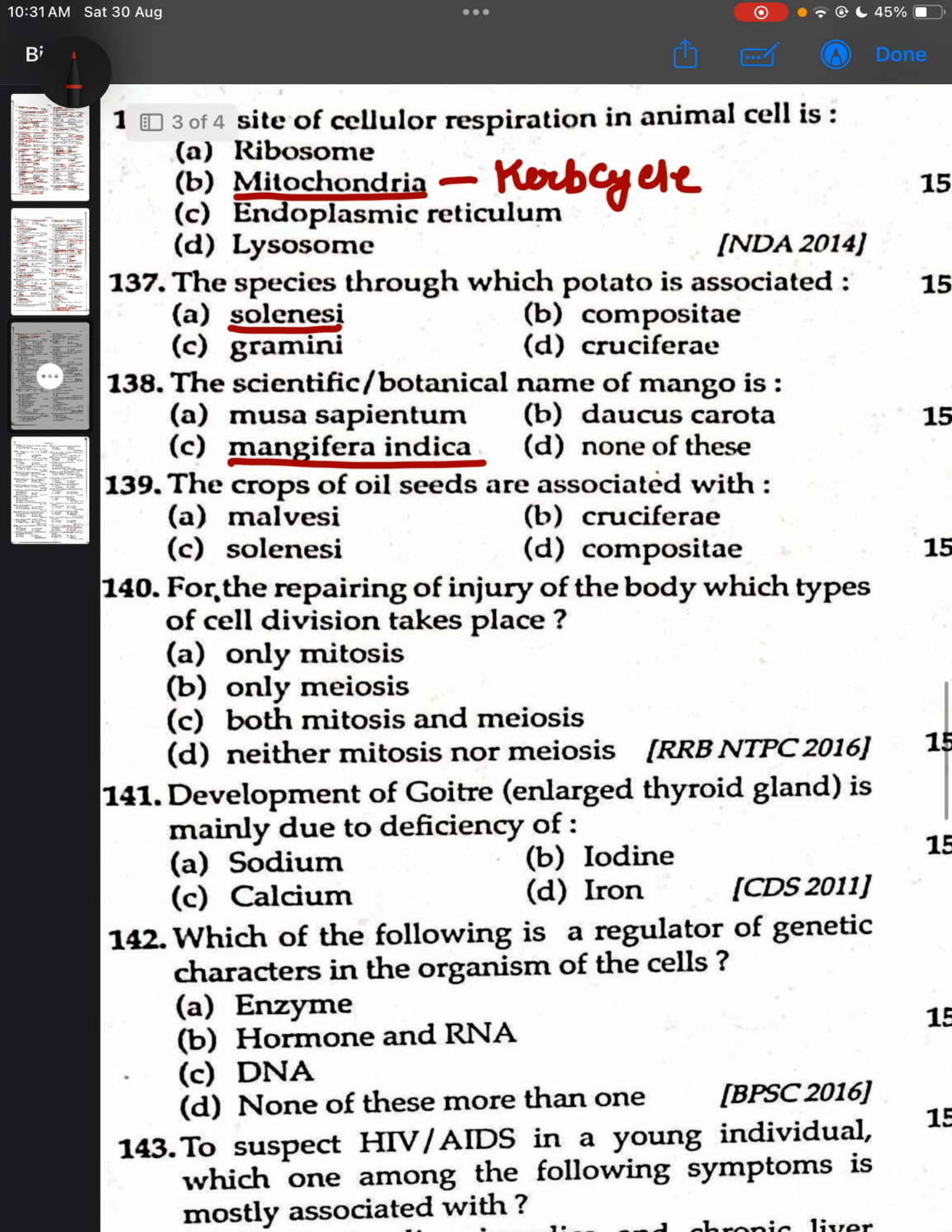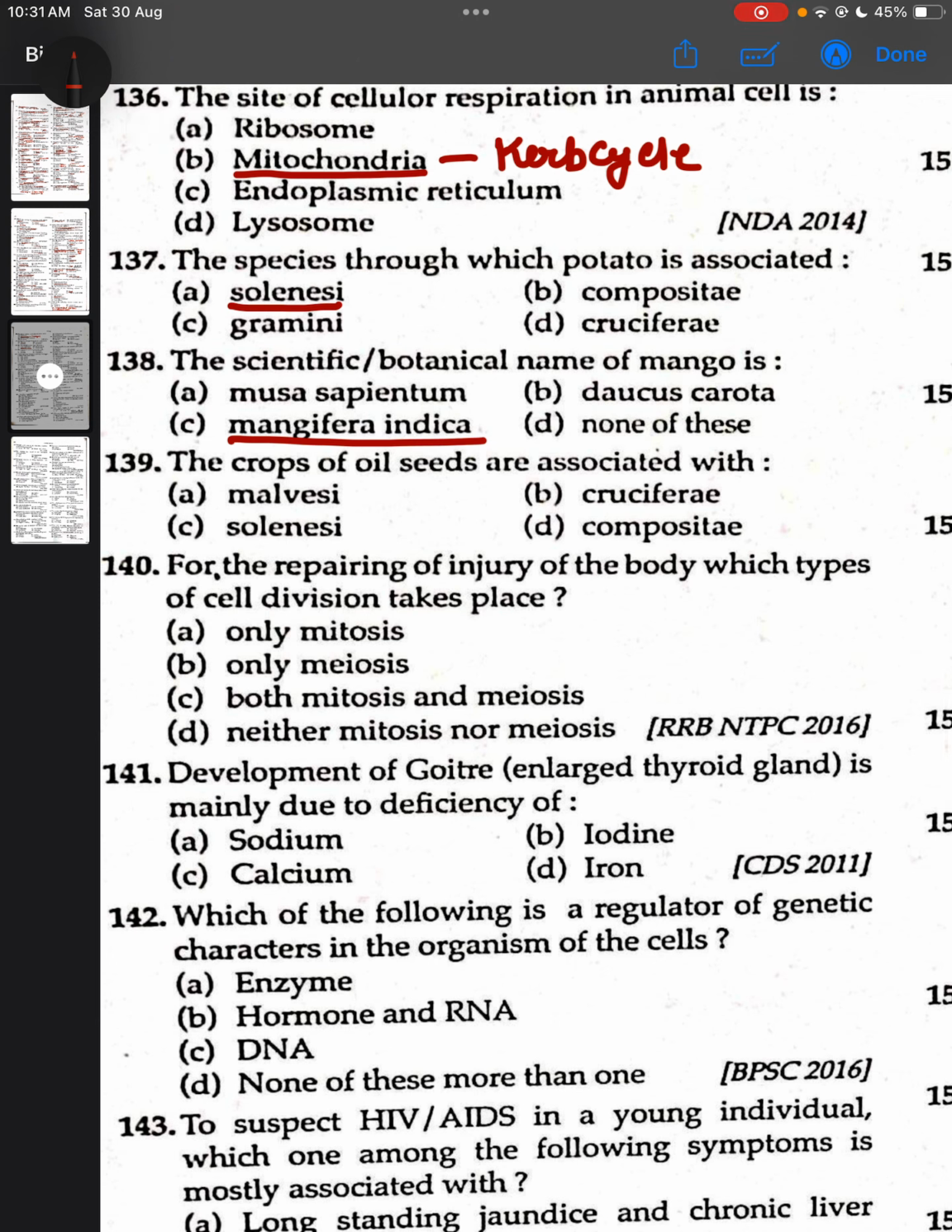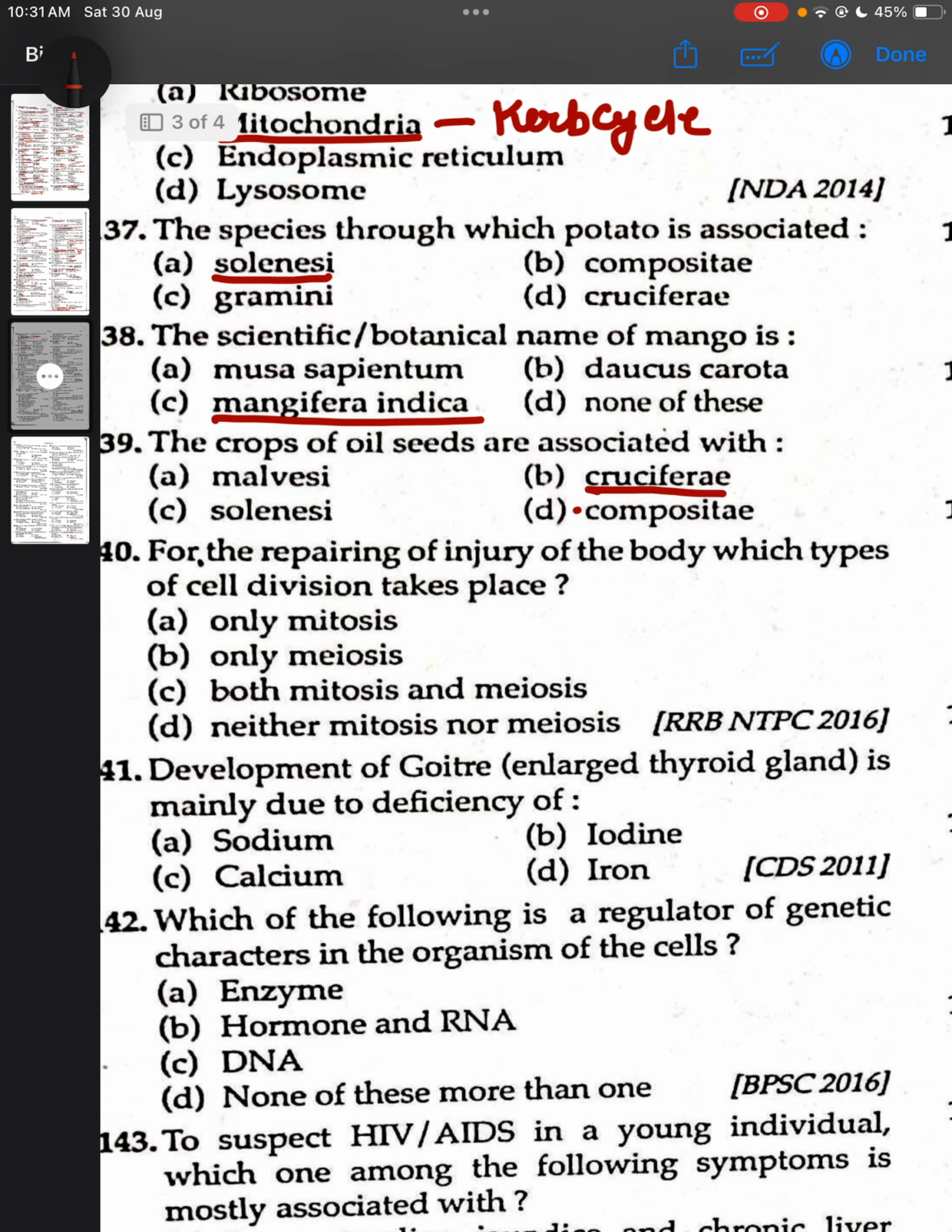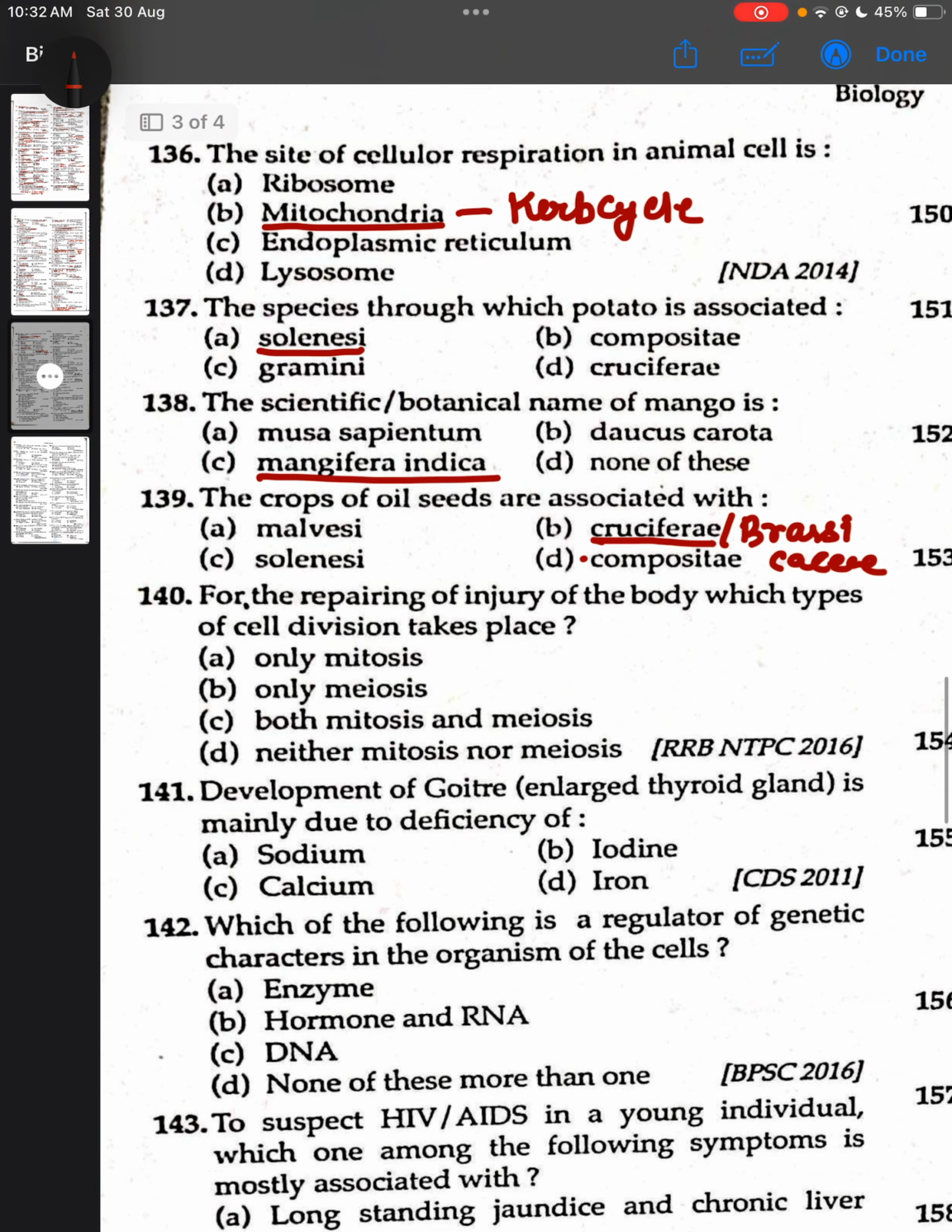The crop of oil seed is associated with? The correct answer will be crucifer. They are also known as Brassicaceae. For the repairing of injury of the body, which type of cell division takes place?